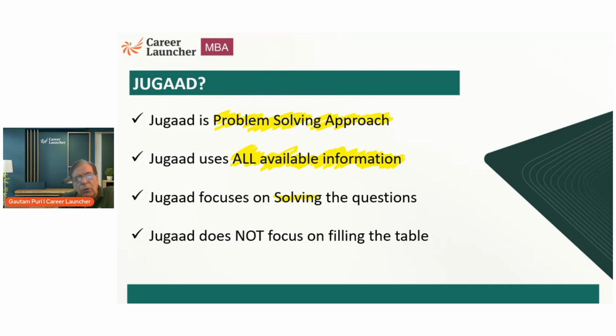Secondly, we focus on solving questions. Unfortunately, for many students, the focus is filling up the table, and the sequence is that you first fill up the table, then go to the questions. No, that is a stupid way of doing it. The correlation between these two is a back and forth correlation. You focus on solving the question, you see what the question is asking for, and based on that you fill the table, then solve the question and fill up the table again. So it's a back and forth between solving the question and filling up the table.